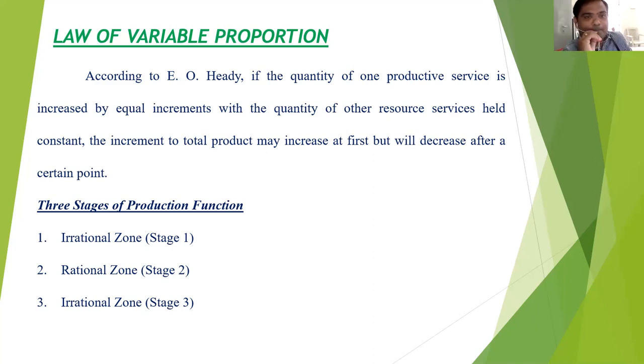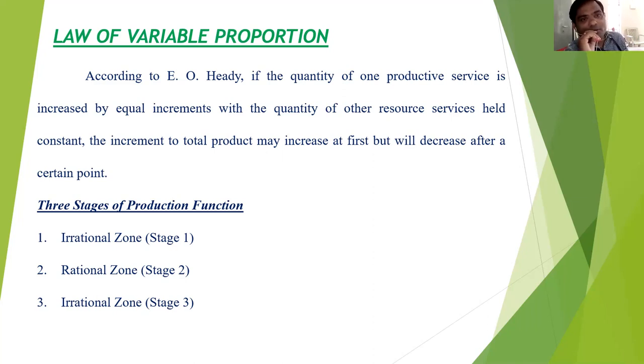That means, suppose a farmer is using the input, say fertilizer X, and gets output Y. Suppose the farmer uses 10 kg of fertilizer and gets 2 quintals of output. If the farmer increases the fertilizer from 10 kg to 20 kg, the output increases from 2 quintals to 4 quintals. Again from 20 kg to 30 kg, the output increases from 4 to 6 quintals. Again from 30 kg to 40 kg, the output increases from 6 to 8 quintals.